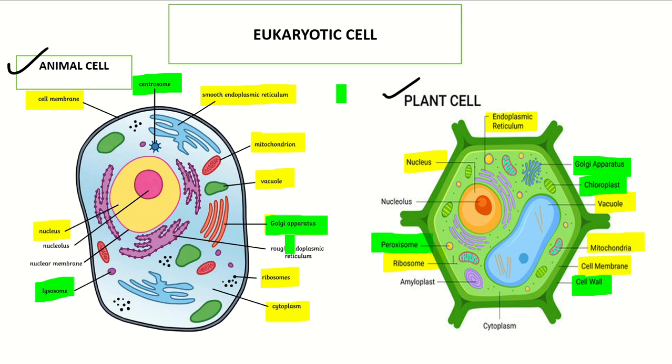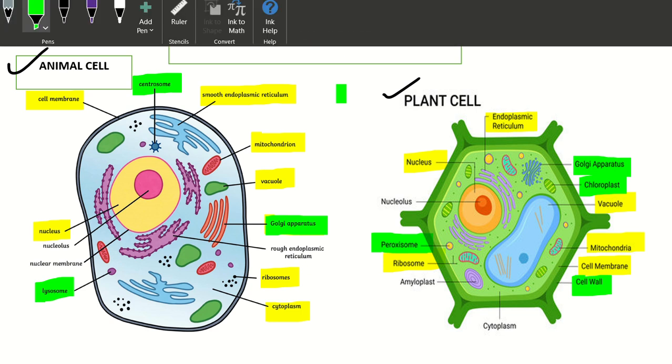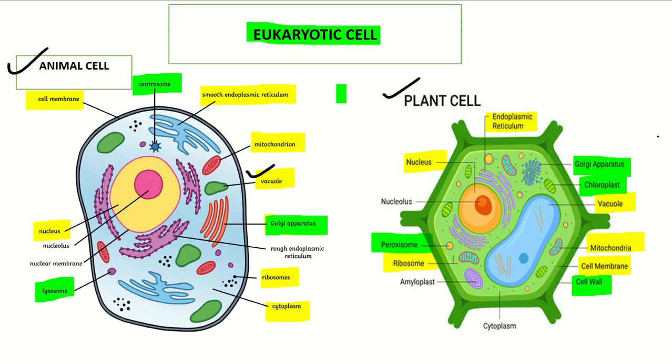So these are all about the animal cell and the plant cell. There are some basic differences, though both of them have a well organized nucleus. There is some difference in the vacuole too. Though the vacuole is present in both, the animal cell has a small vacuole, while the plant cell vacuole is very huge.